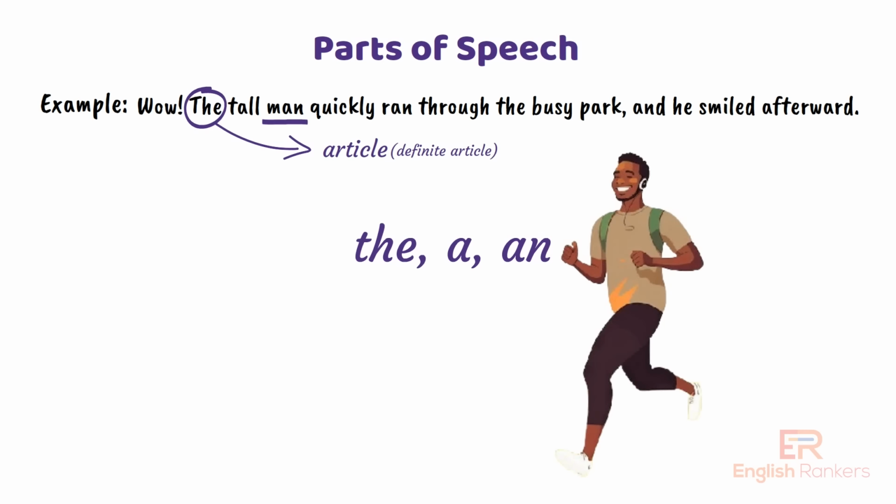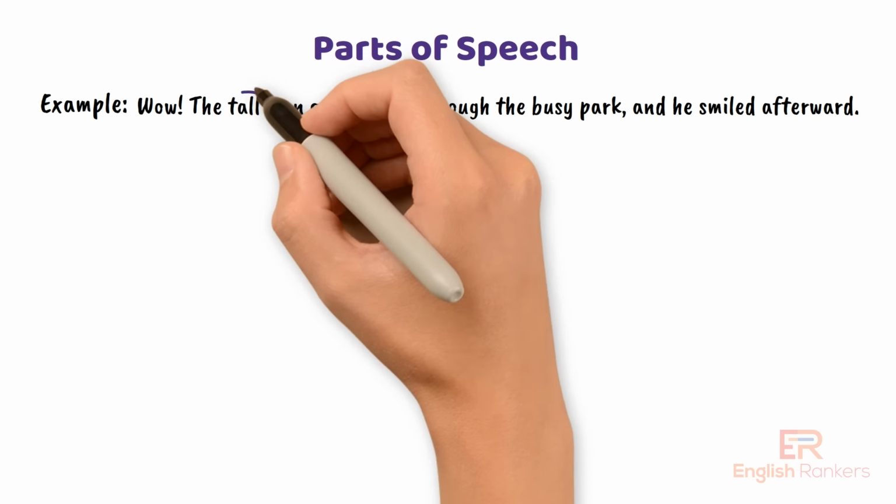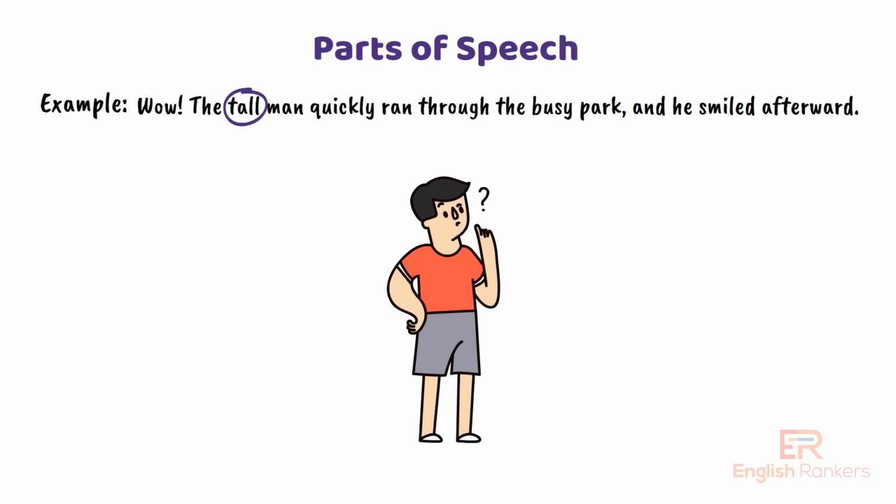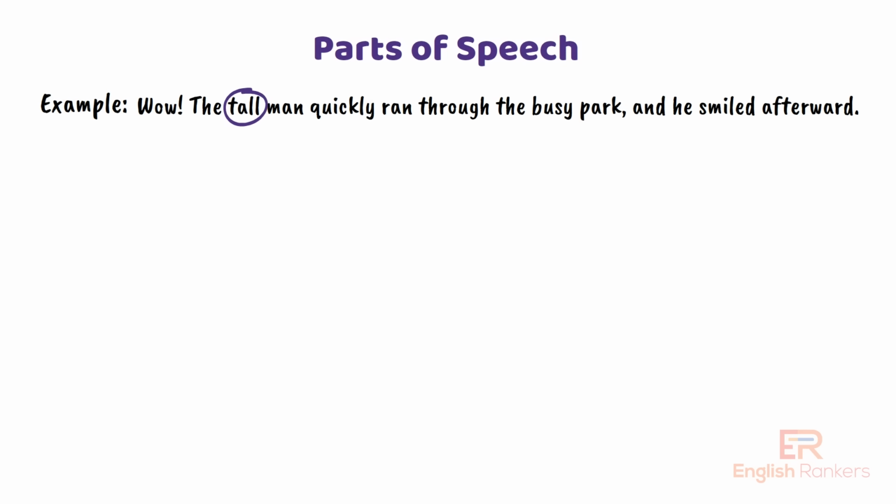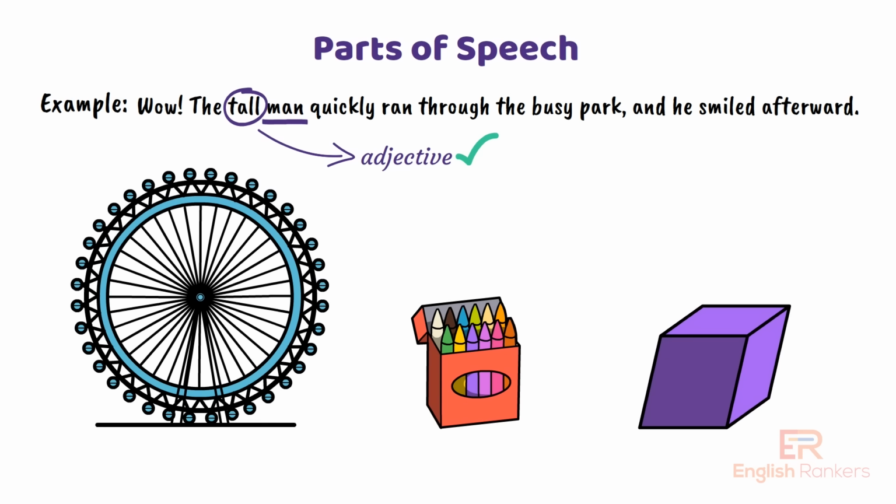Let's move to the next word. Tall. What part of speech is tall? Think about how it's describing something. If you said adjective, you are absolutely right. Tall is an adjective because it describes the man. Adjectives give us more information about nouns by describing qualities like size, color, or shape. Here, tall tells us how the man looks.